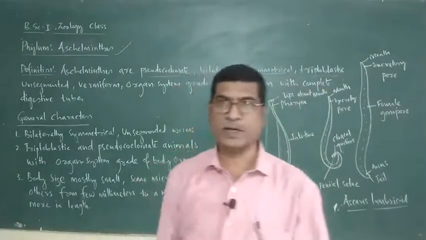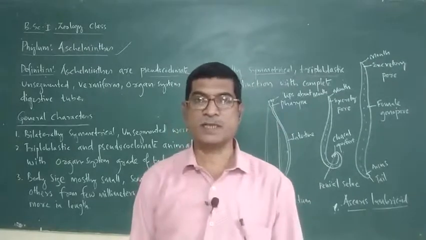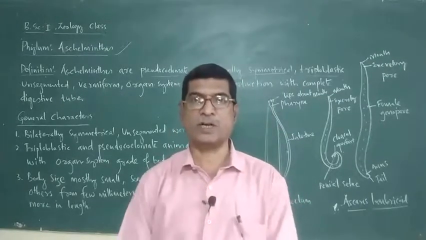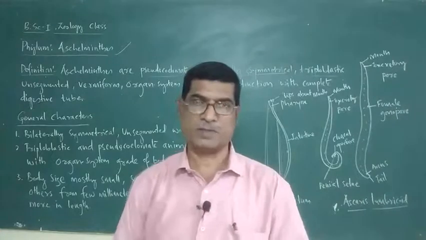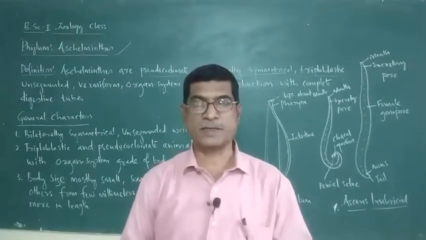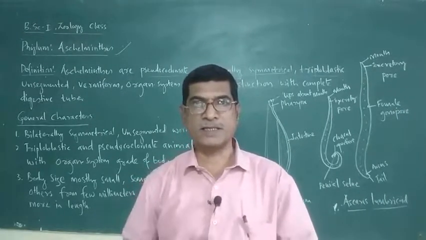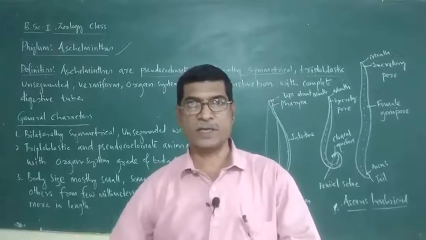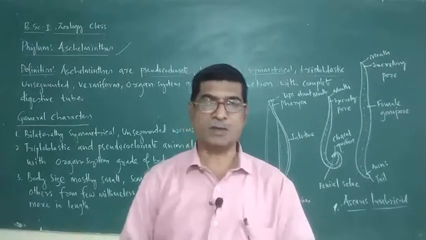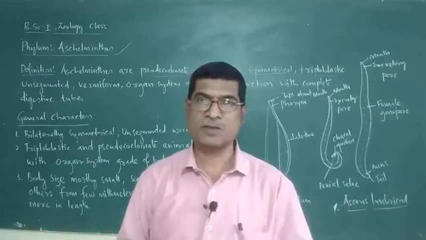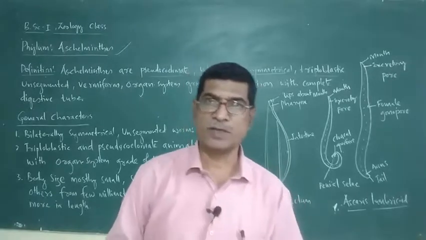Then triploblastic. Their body shows the presence of three germinal layers: ectoderm, endoderm and mesoderm. Therefore, they are called triploblastic. Triploblastic nature started already from the Platyhelminthes onwards. Platyhelminthes is also triploblastic, and these are also triploblastic.